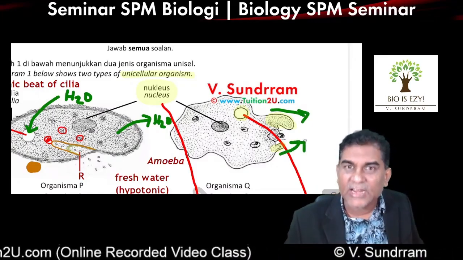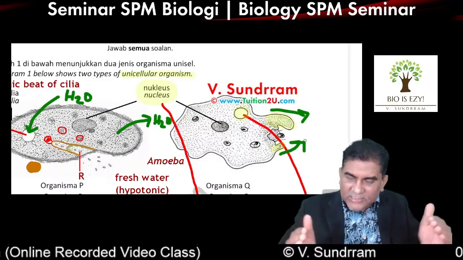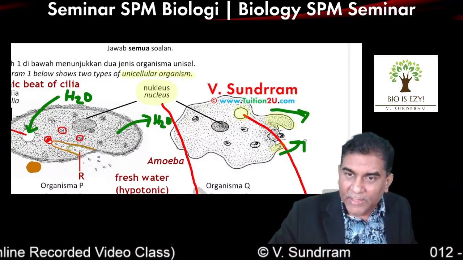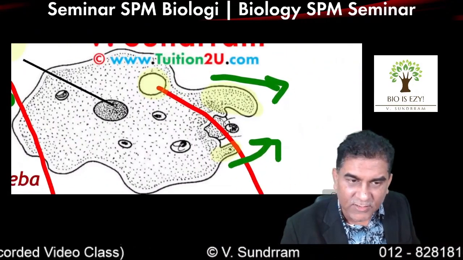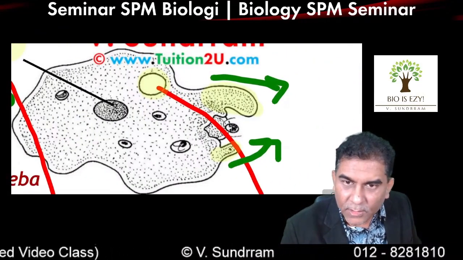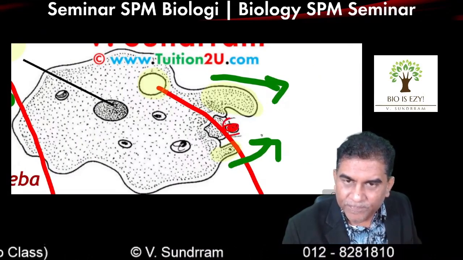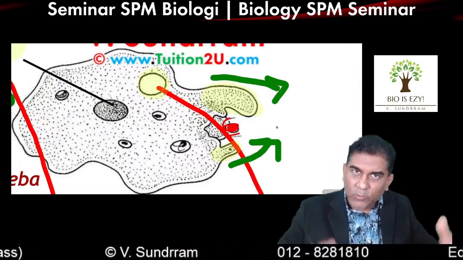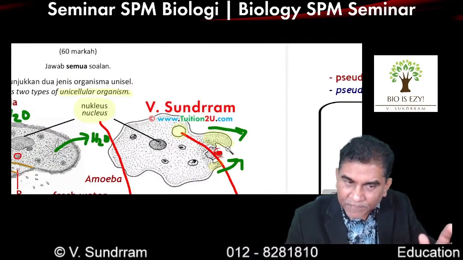So they extend outwards. By extending outward, Pseudopodium is surrounding the food particle. You can clearly see this is the food particle. This organism that you see here is supposed to be the food particle. So they extend outwards to surround the food particle. That should give you 1 mark.